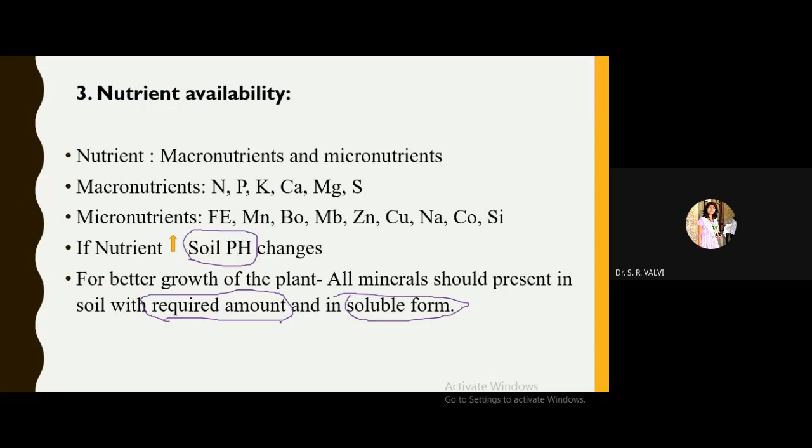Some minerals are available in a soil, for example phosphorus, but that is not taken up by the plants because that form is very heavy to take up. So those minerals should be converted into a usable or acceptable form so that the plant can take up those minerals from the soil.